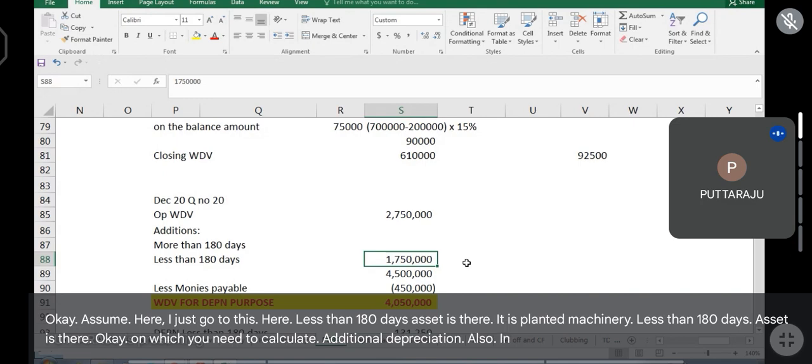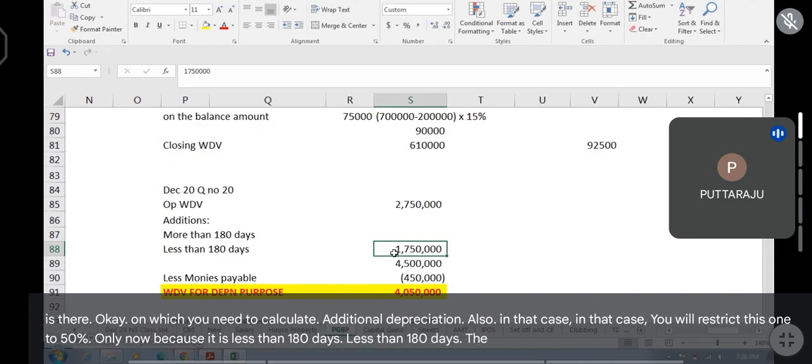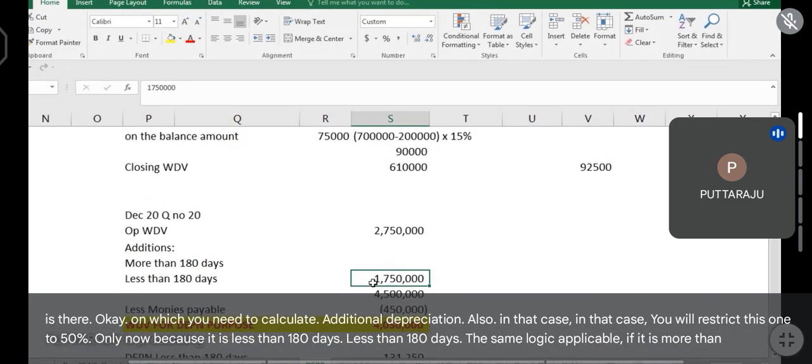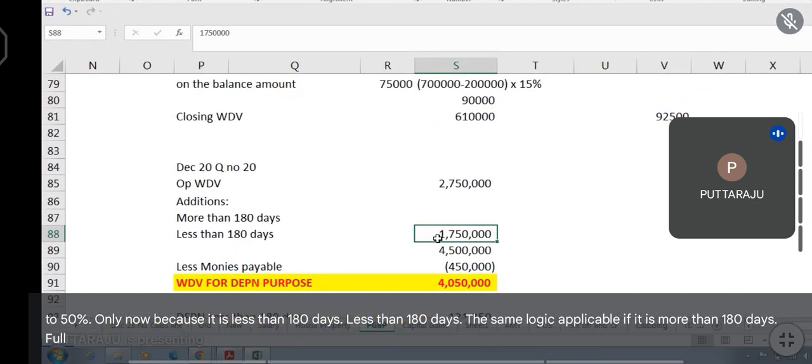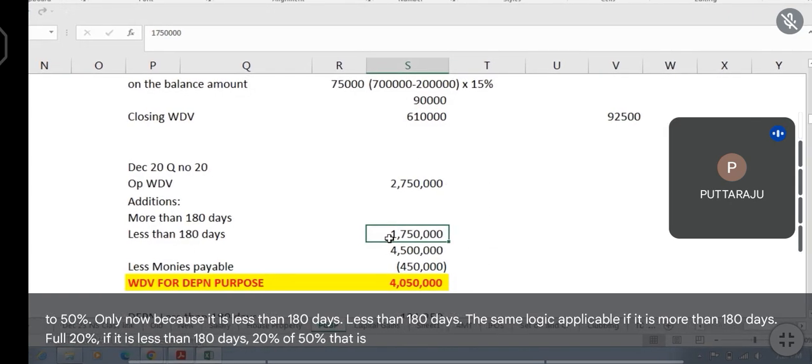In that case, you will restrict it to 50% only, because it is less than 180 days. The same logic applies. If it is more than 180 days, full 20%. If it is less than 180 days, 20% of 50%, that is, 10% is allowed.